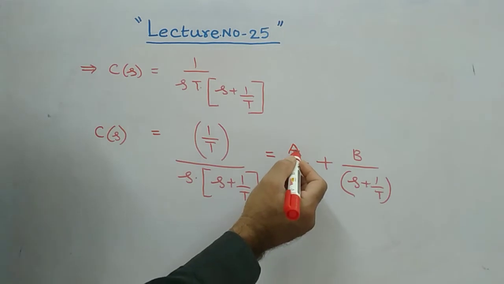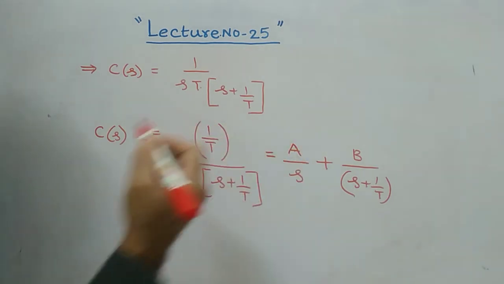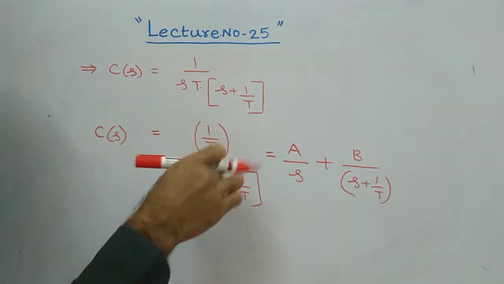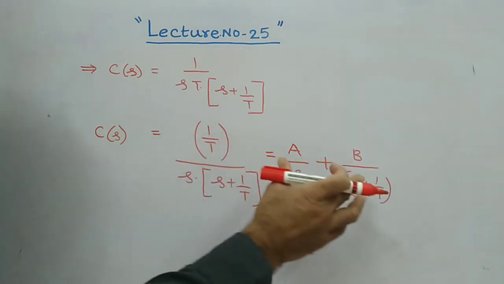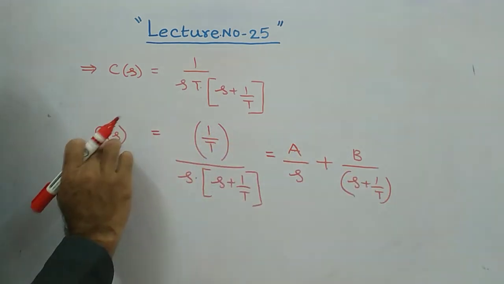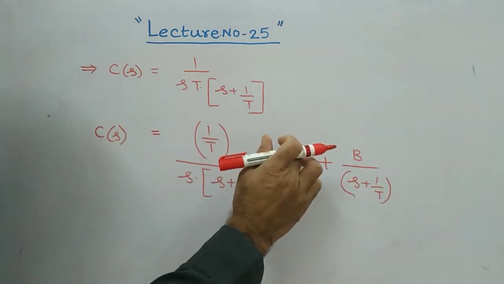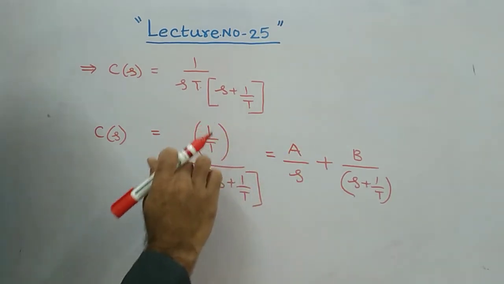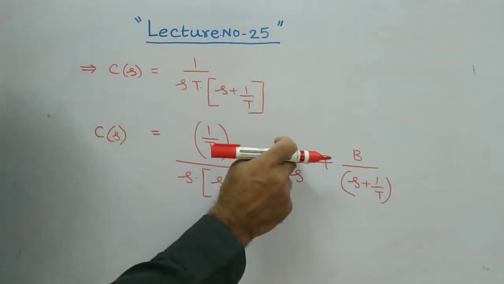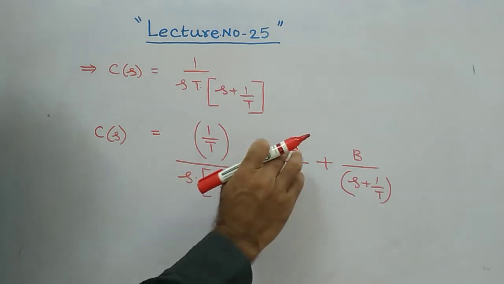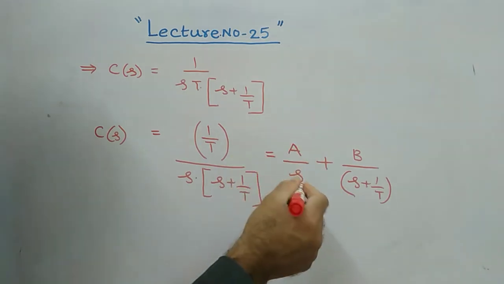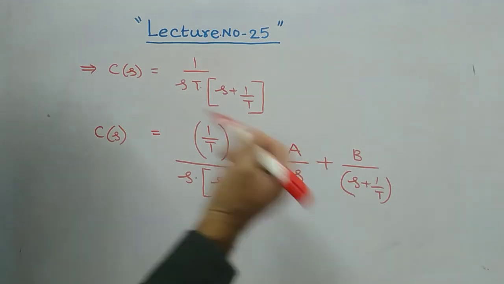In order to get the value of a, this C of s value is nothing but this one. This is what your C of s is, and finally for this C of s we are representing it in the partial fraction method. So in order to get your a value, you multiply C of s with s and put s value as 0. Very simple. Substitute s value as 0.